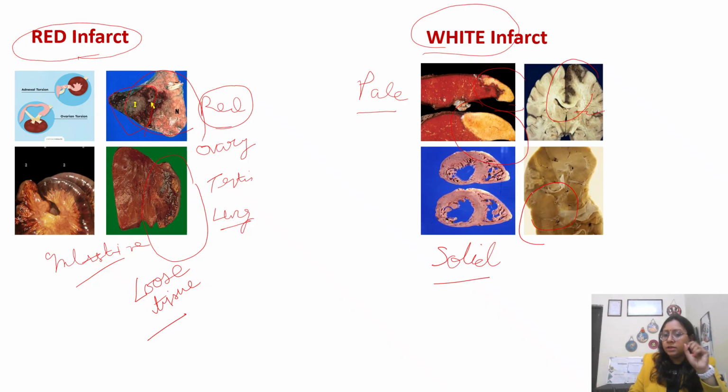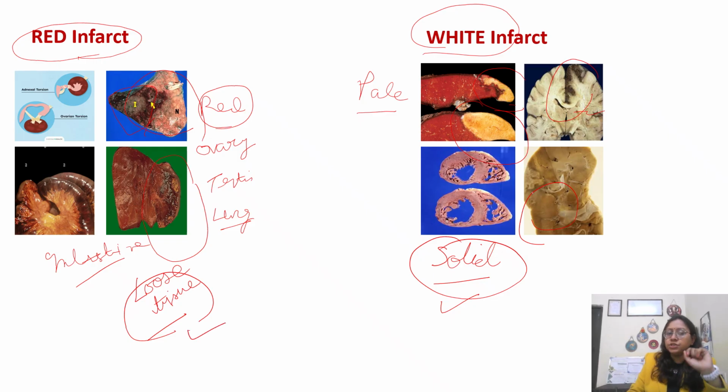And a more important thing: red and white is now clear to you. Red is hemorrhagic, and it occurs in organs that have loose tissues, like your lung, intestine, ovary, testis, then liver. Sometimes, see, liver is also spongy, so sometimes you can get red infarct, sometimes white infarct. So these are loose organs, and here you have your solid organs. The solid organs are spleen, kidney, brain, and your heart. These have white infarct, and those have red infarct.